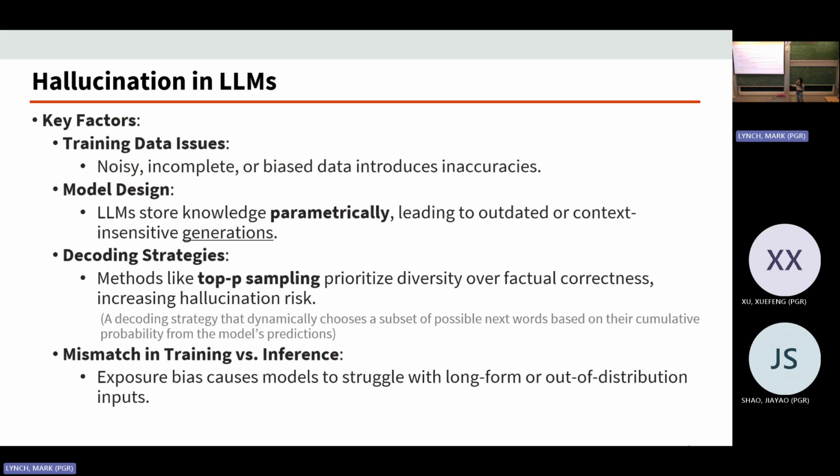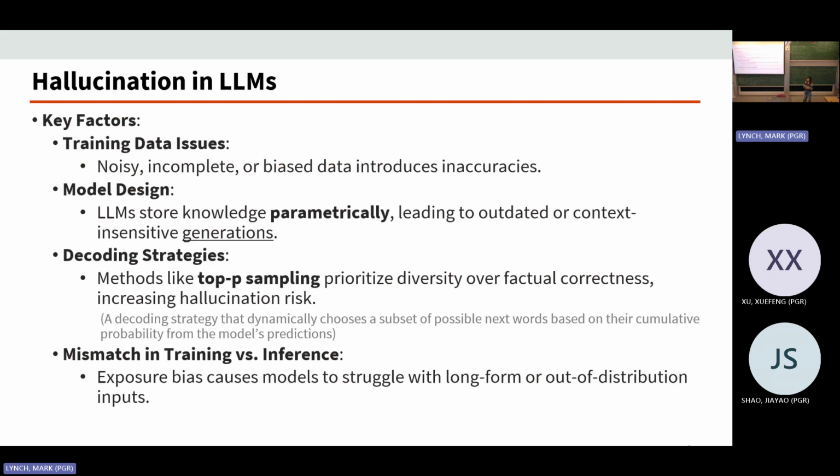It might also be related to decoding strategies, like the top P sampling strategy that has been used quite a lot. Here's a simple explanation of top P sampling, which you probably know more about than I do. This is a sampling strategy: when the language model generates the next token, it will sample from a possible set of next words based on the input and the previous output.